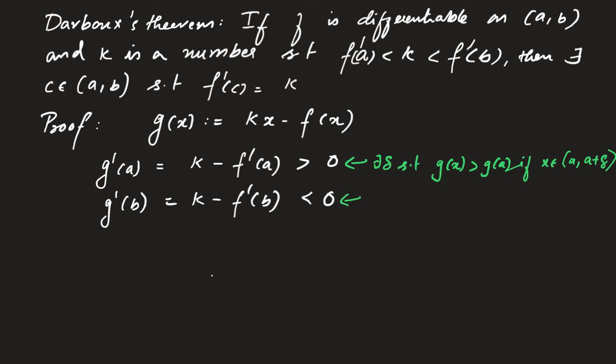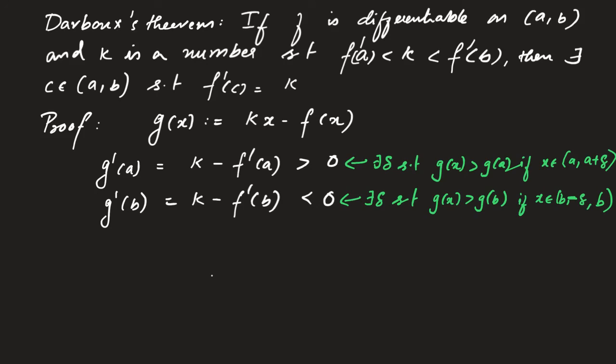Similarly, from part 2 of the previous lemma, there exists a delta such that g of x is greater than g of b if x belongs to (b minus delta, b), which again means that b is not a maximum for the function g.